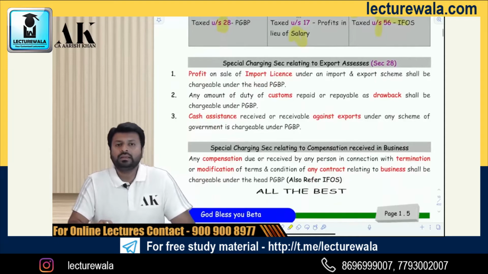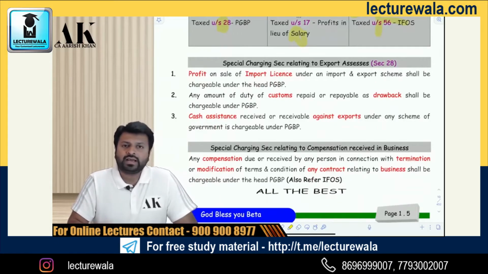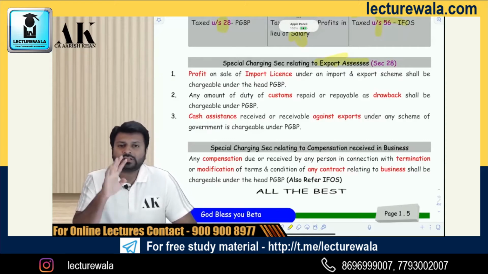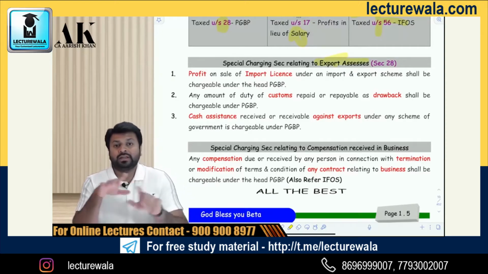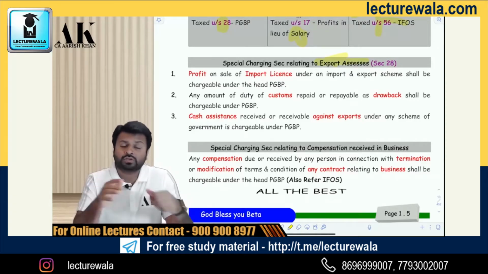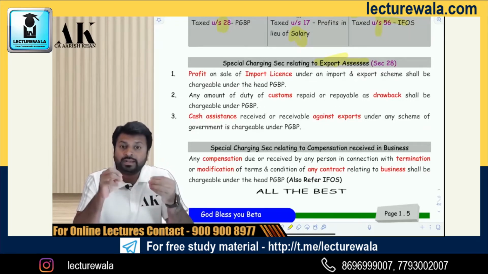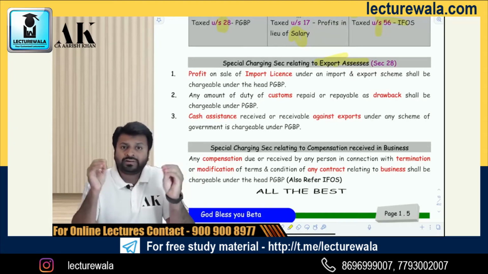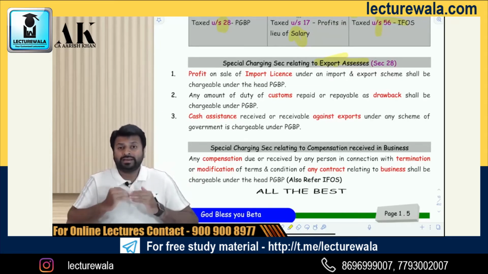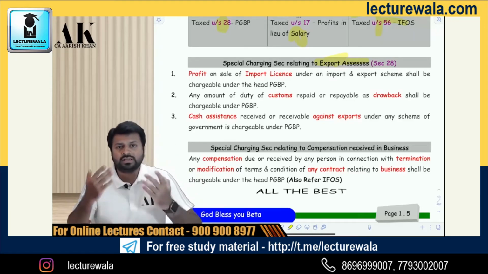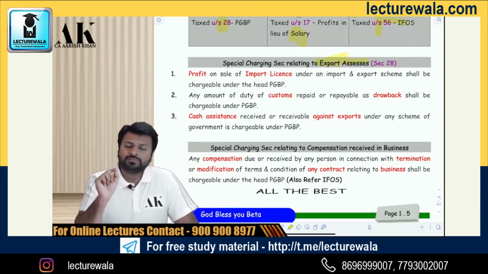Next 3 points under section 28 are related to export assessees. Their 3 incomes will be getting charged under section 28. Now, all these incomes will be very helpful for you while computing the total income question. If you find these incomes on the credit side of the P&L in the total income question, let it be, because these are chargeable as PGBP. If you do not find them on the credit side of the P&L, and if you find them in the adjustments, add to profits. You should add that to profits, because these are PGBP incomes. Therefore, export related assessees will be charged under 3 different criteria.